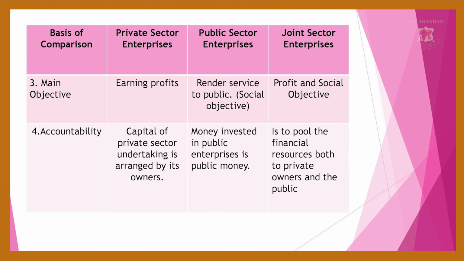Next is accountability. Under your private sector enterprise, the capital of the private sector undertaking is arranged by the owners. Under your public sector enterprise, the money invested in public enterprises is called public money. And in joint sector enterprises, it is a pool of financial resources from both the private owners and the public owners.